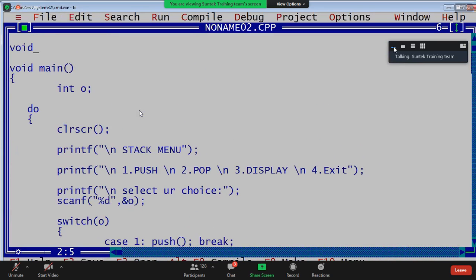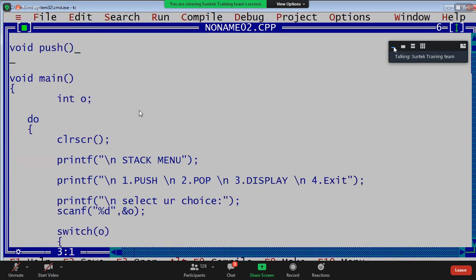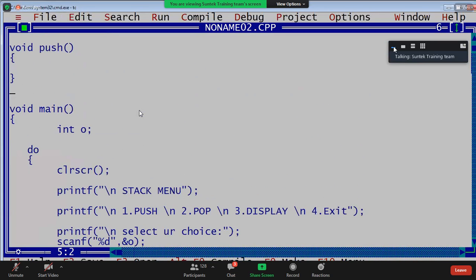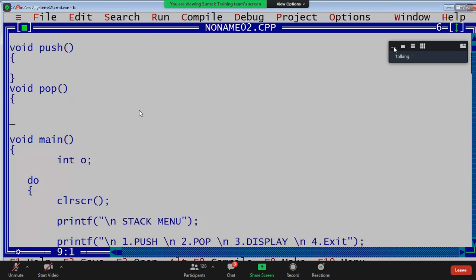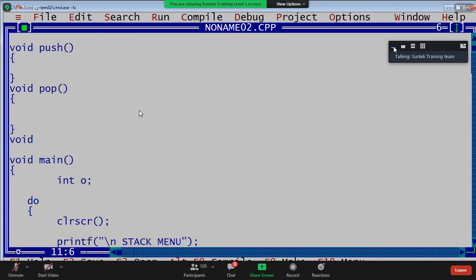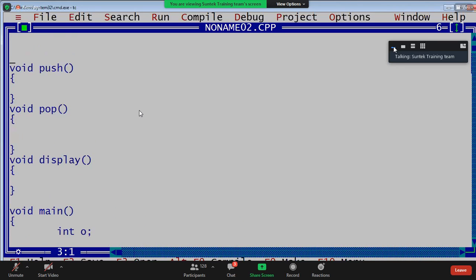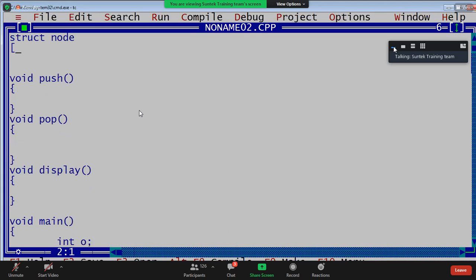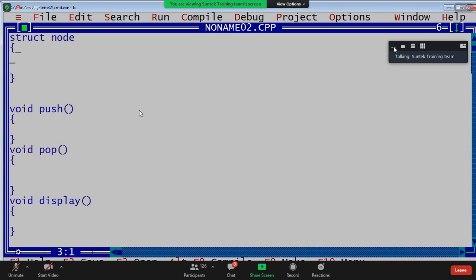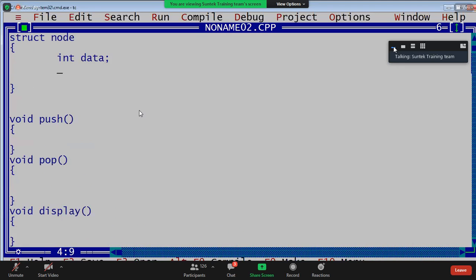Why push, same why pop, next to why display. These three options I want. First take self-referential. Linked list means self-referential structure, no? Struct node: data and next field are required. Take the data field and struct node star next, guys.